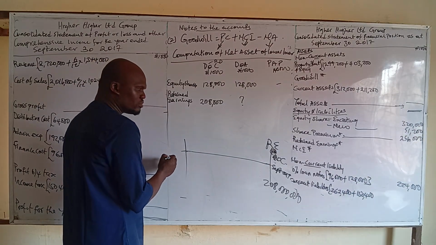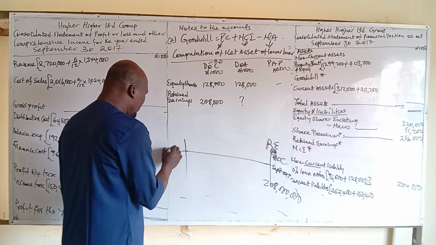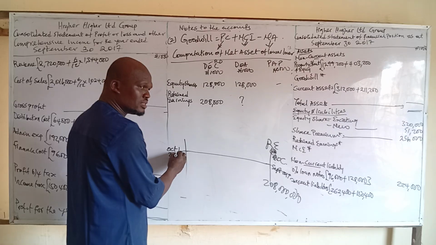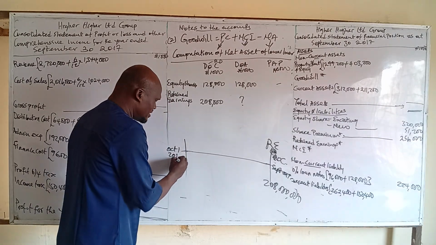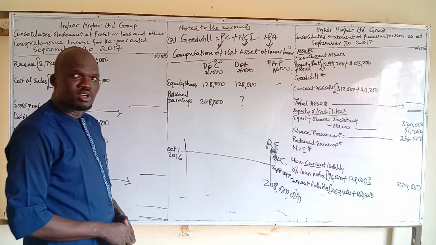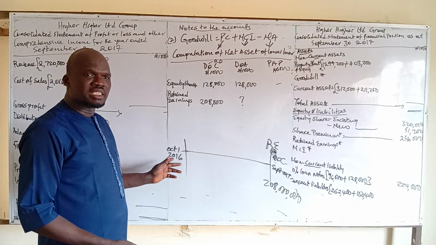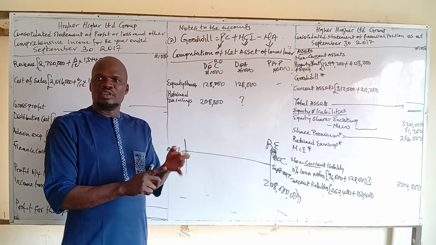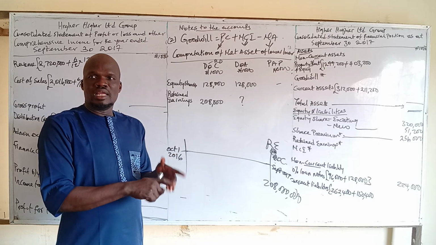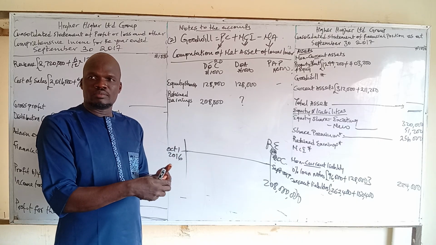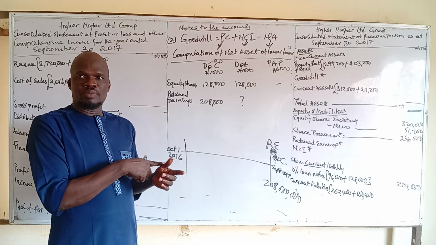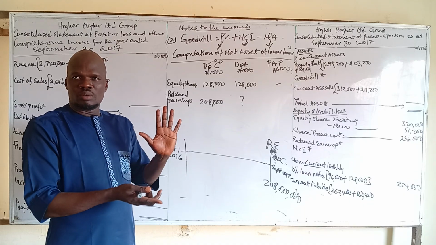October 1st, 2016. October, November, December 2016, that's 3 months. Then the following year, January 1st, 2017. Count January to September, 9 months. It's complete now, 12 months.